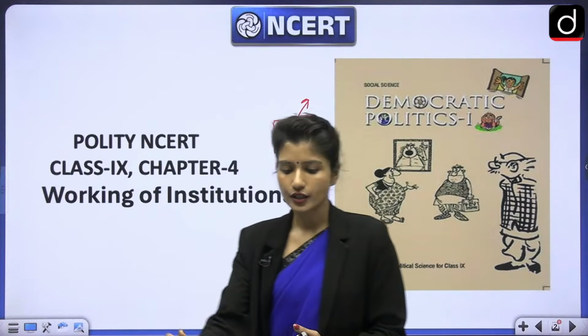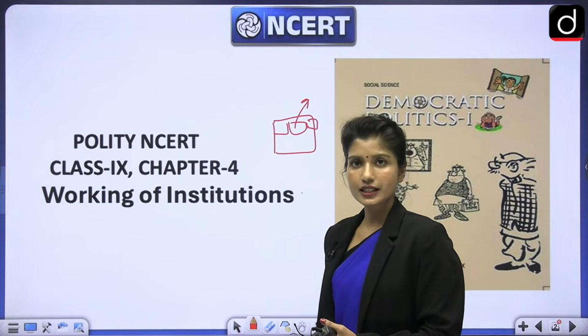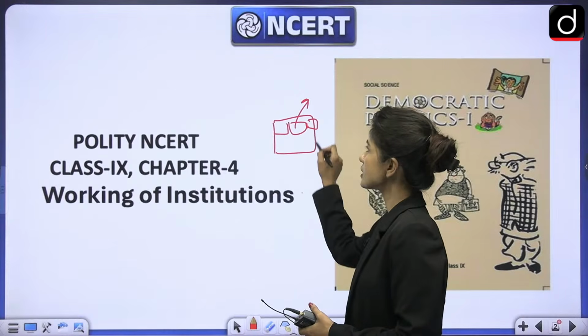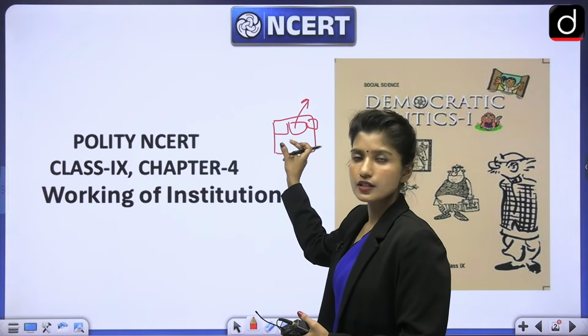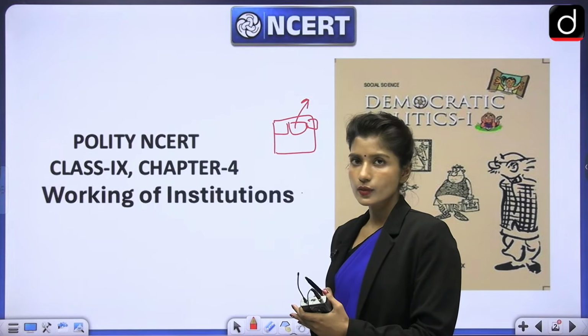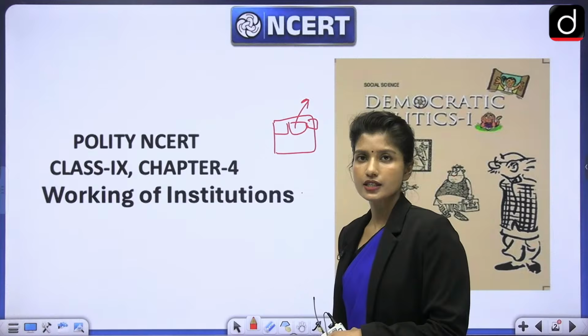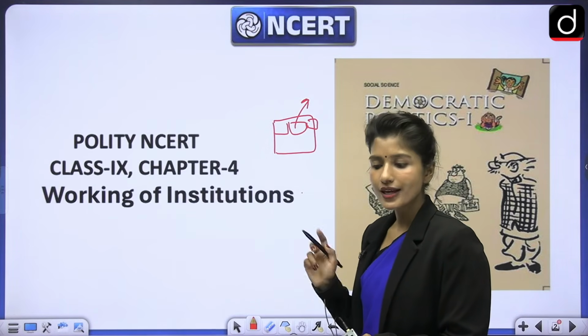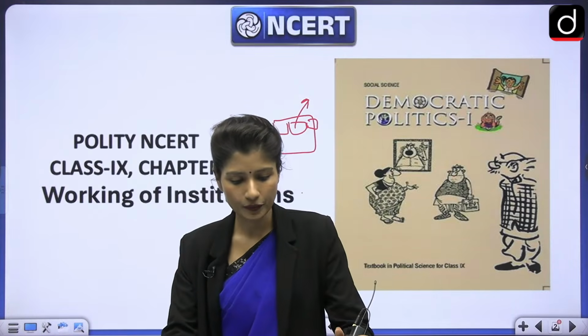If you don't understand the basics, you will have difficulty understanding the advanced chapters. So we talked about constituency in the last class: the entire country is divided into smaller geographical areas of roughly equal population, and that is called a constituency. And from each constituency, one representative is chosen. And I also told you why the population is roughly equal. Why is the population roughly equal? Yes, please tell me.